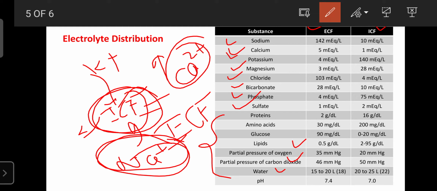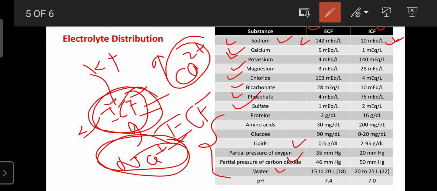Regarding the extracellular fluid, sodium is richer in extracellular fluid as compared to the intracellular fluid. In the extracellular fluid, the level is around 132 to 142 microequivalent per liter of sodium present outside the cell. But inside the cell, in the intracellular fluid, it is only 10 microequivalent per liter or 10 micromoles per liter.